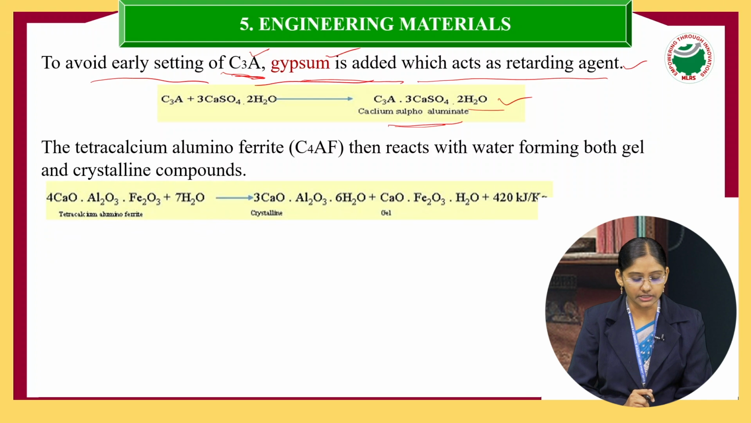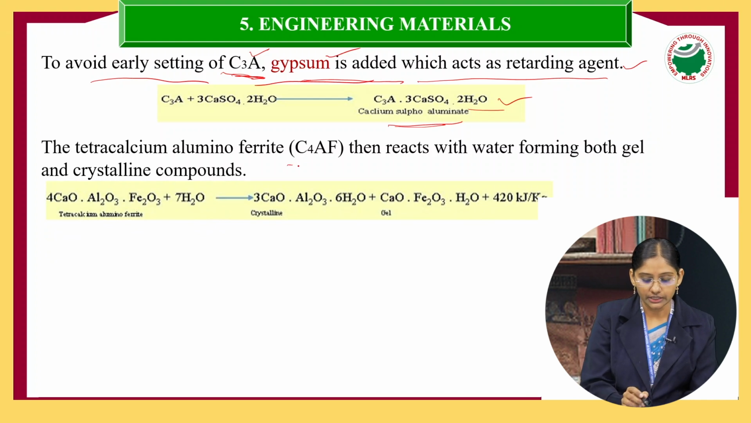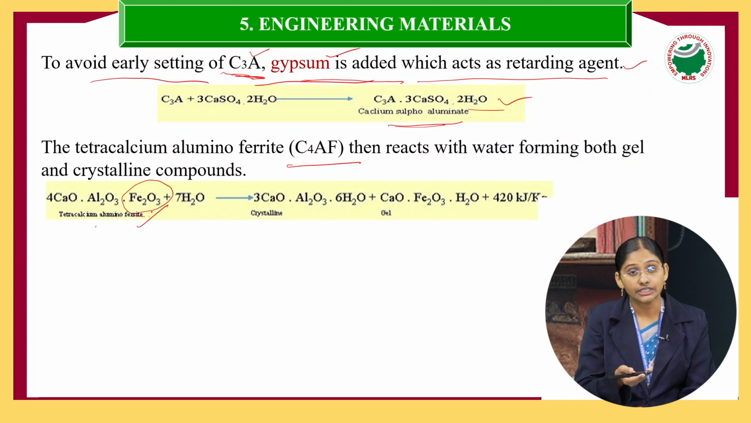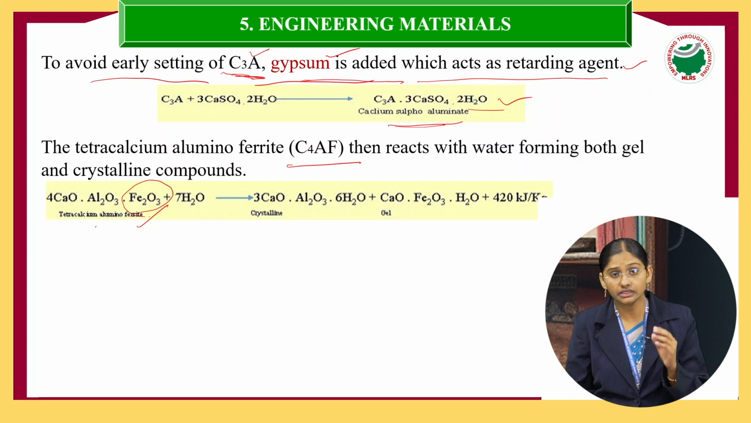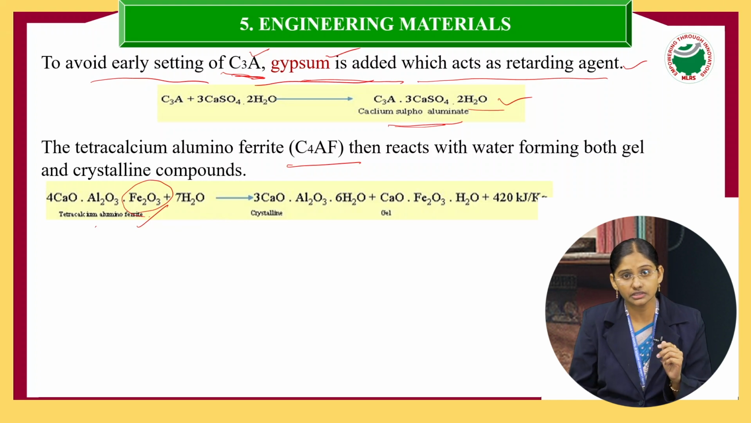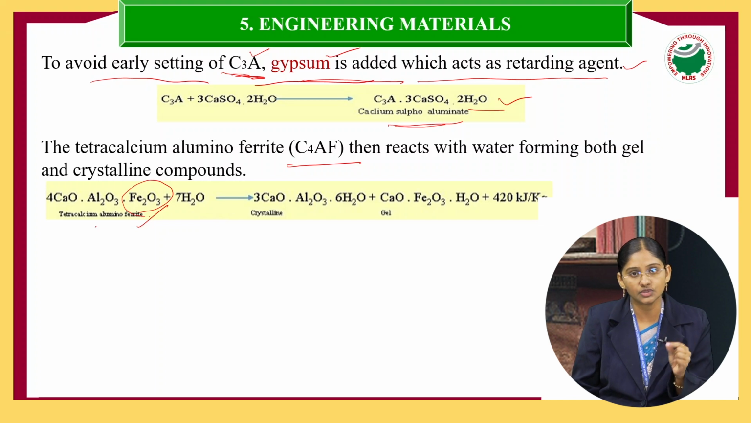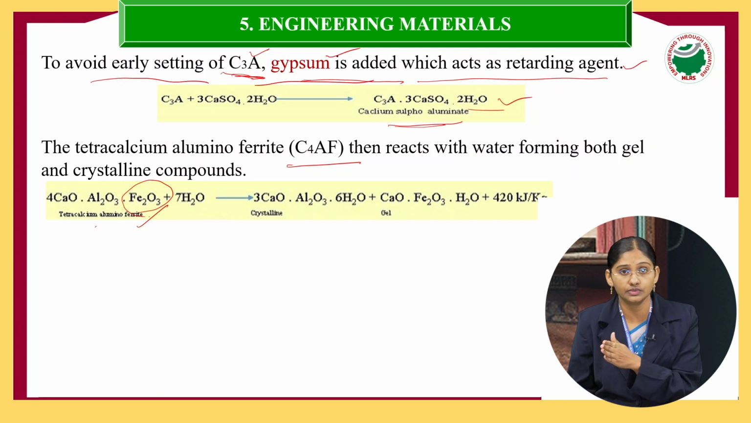And the next one, C4AF, that is CaO, Al2O3, Fe2O3. Now here Fe2O3 also comes into the picture, so it combines with the water. In cement, what is the composition? CaO, Al2O3, Fe2O3, then SiO2, all these are there. So the constituents present in the cement, one by one, react with water.